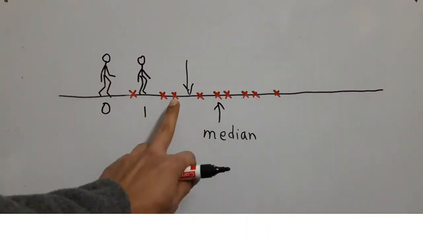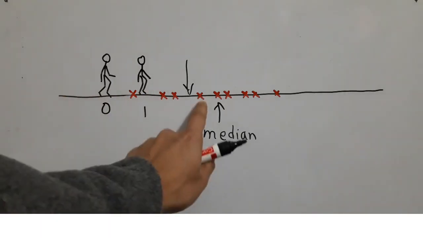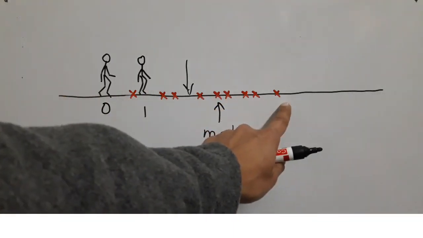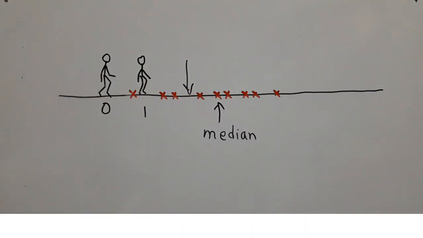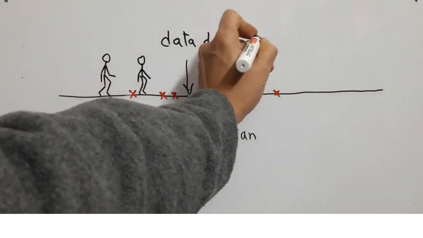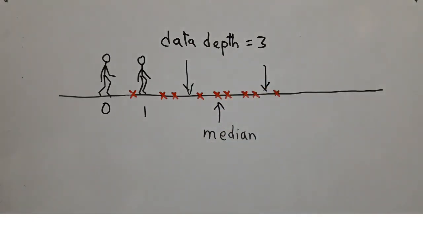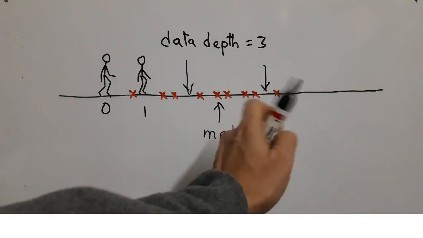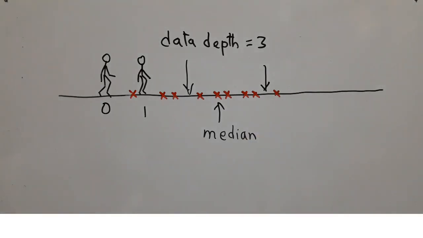In that case, he has to cross either 1, 2, 3 to come out like this, or 1, 2, 3, 4, 5, 6. So this will be his nearer end. So in this case, his data depth will be equal to 3. Now if the guy is here, in that case the data depth will be 1 because he can just come out by crossing this tree.